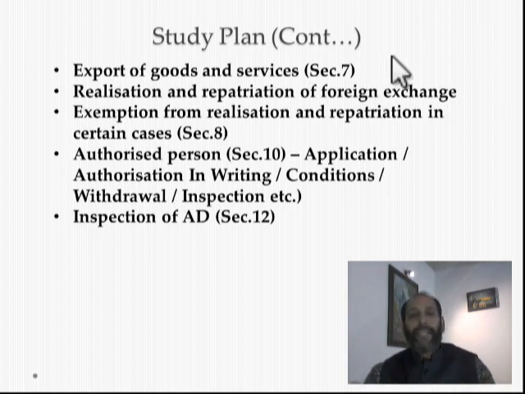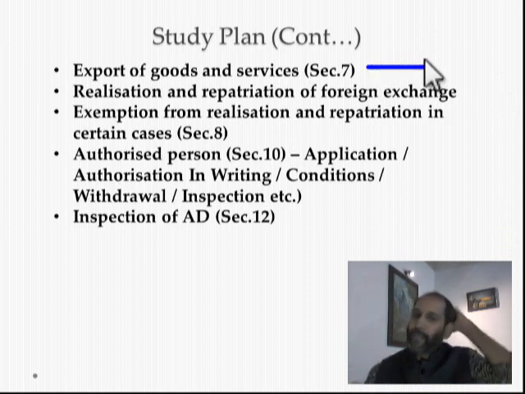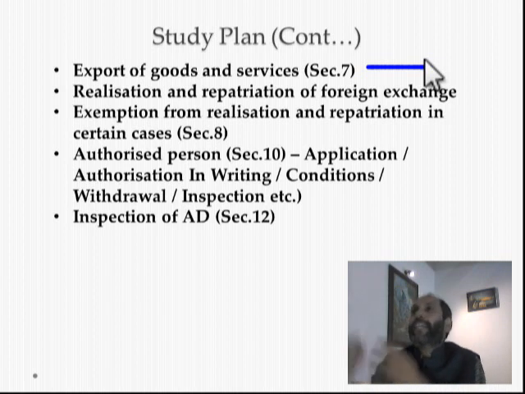Section 7 deals with export of goods or services. A simple section which speaks about declarations. Section 7 says that while an exporter goes to export his goods or services, he has to give a declaration to the Reserve Bank of India as to what is the value of the things you are going to export, what are the particulars of the things you are going to export. If the value is not ascertainable at that point of time, then the fair market value.